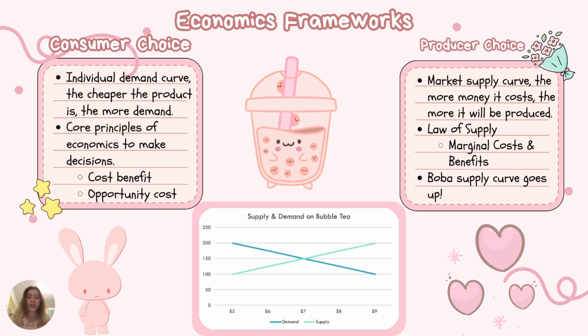Similarly, producer choice is crucial as it determines the supply line of the graph. For suppliers, in this instance the bubble tea shop, the more money they receive for selling their products, the more supply they are willing to provide to sell the product. Suppliers use the law of supply, using the marginal costs and benefits to decide whether selling more of their product is worth it for the business, since the benefit isn't always the same with every sale. Henceforth, when both consumer and producer choice come together, it creates a graph with one line sloping up and the other down. In order for both to be satisfied, consumers and producers meet at the middle equilibrium point.